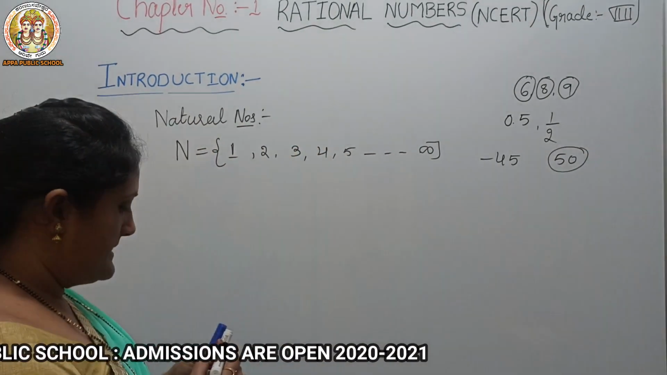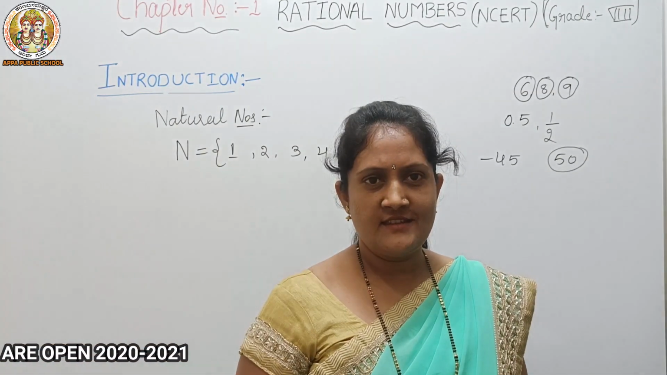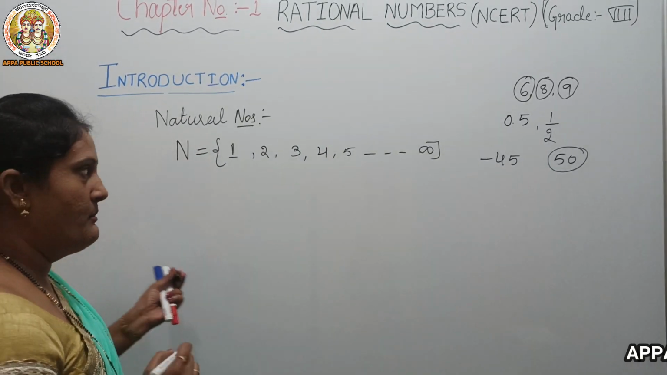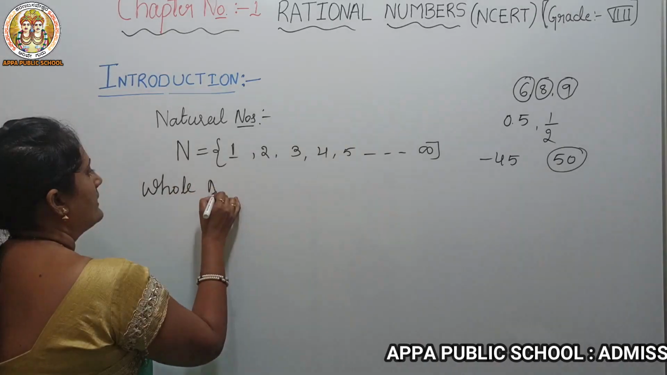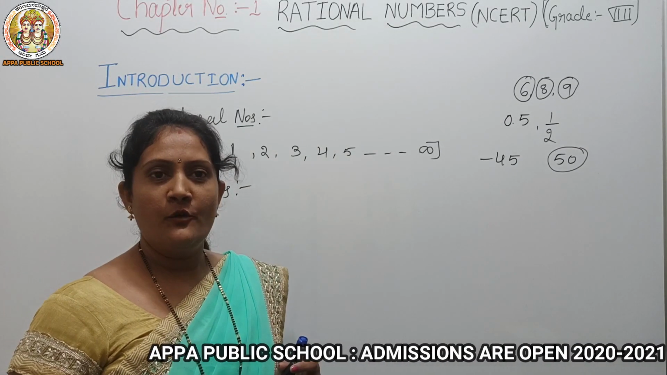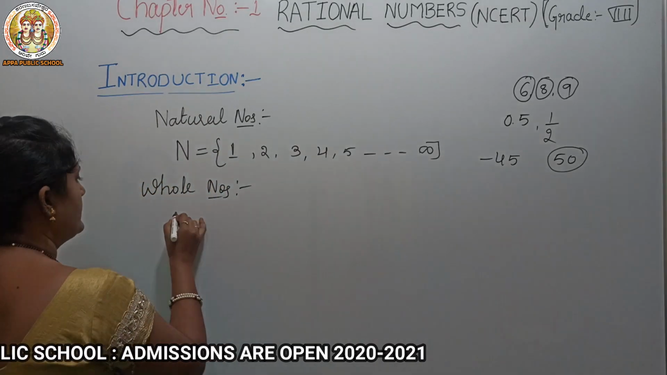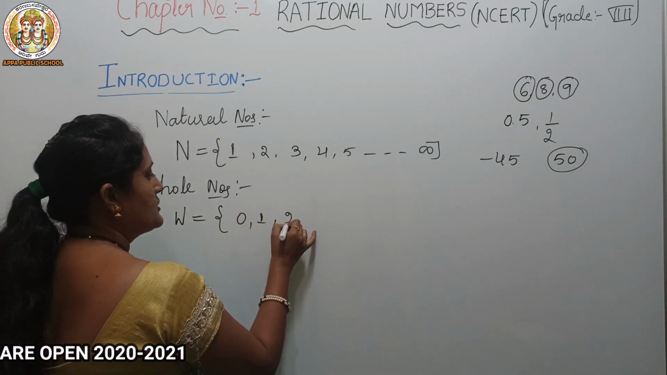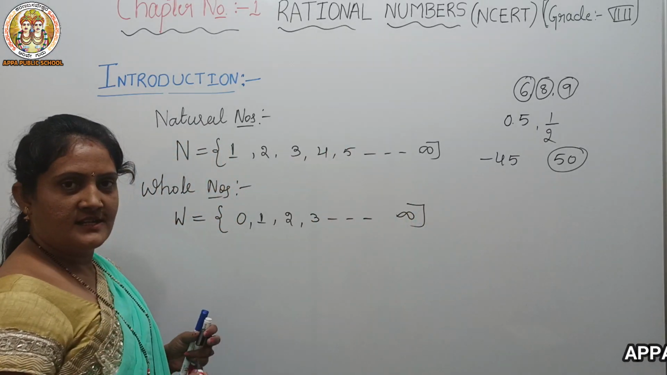Next, how can we forget 0? On Monday we don't have any class, it means 0 periods. So 0 is a whole number. All the counting numbers including 0 are whole numbers. It's denoted by capital W. W is equal to 0, 1, 2, 3 up to infinity, right?